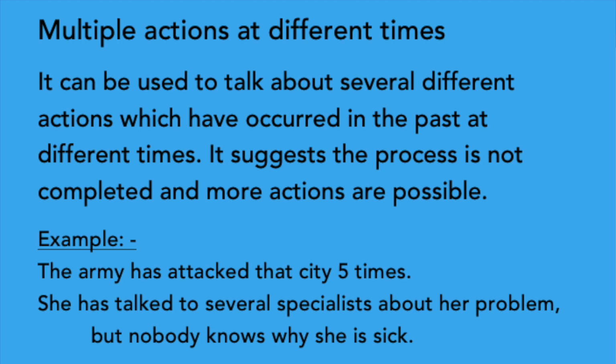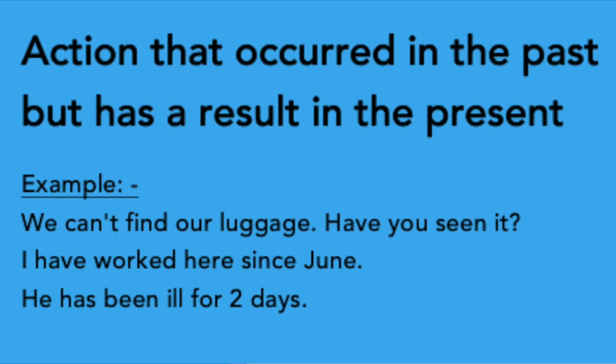See the next example. She has talked to several specialists about her problem, but nobody knows why she is sick. This sentence means that the action, what is the action? She talked. The action has occurred many times in the past. She has talked to several specialists about her problem in the past at different times. So, we can use present perfect tense with multiple actions at different times.